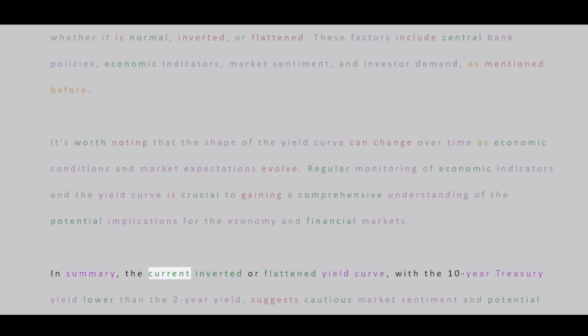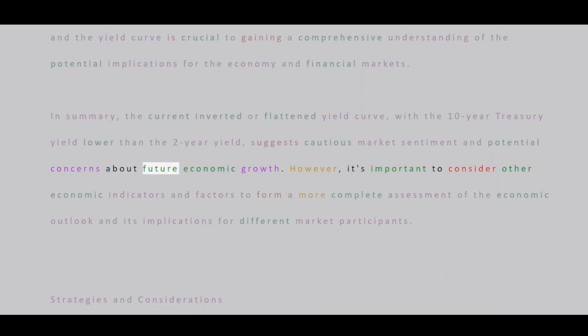In summary, the current inverted or flattened yield curve, with the 10-year Treasury yield lower than the 2-year yield, suggests cautious market sentiment and potential concerns about future economic growth. However, it's important to consider other economic indicators and factors to form a more complete assessment of the economic outlook and its implications for different market participants.